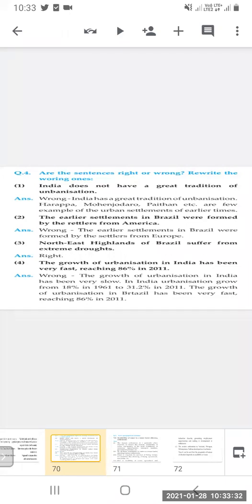That is how the question is. They have asked right or wrong, so you have to write right if it is right. Otherwise, if it is wrong, you have to write wrong, and then in front of that, you have to write the right statement. The growth of urbanization in India has been very fast, reaching 86% in 2011. So this is wrong. This is about Brazil. Wrong. The growth of urbanization in India has been very slow. In India, urbanization grew from 18% in 1961 to 31.2% in 2011. The growth of urbanization in Brazil has been very fast, reaching 86% in 2011.